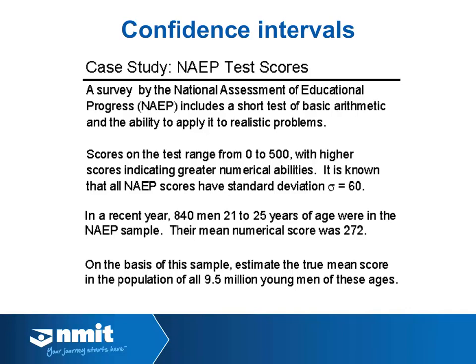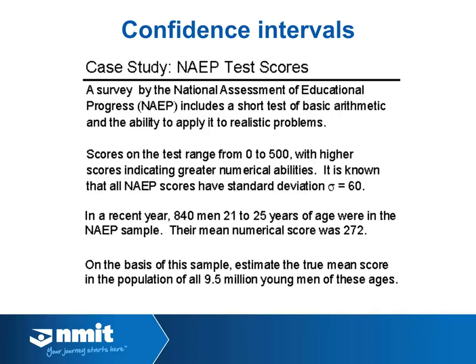All the scores produced by this test have a standard deviation of 60, so our population standard deviation is 60. We want to know what the mean score is. To work out what the mean score is, we take a random sample of 840 participants and get a sample mean from that. We find that the sample mean, based on the scores of these 840 randomly selected people, is 272.